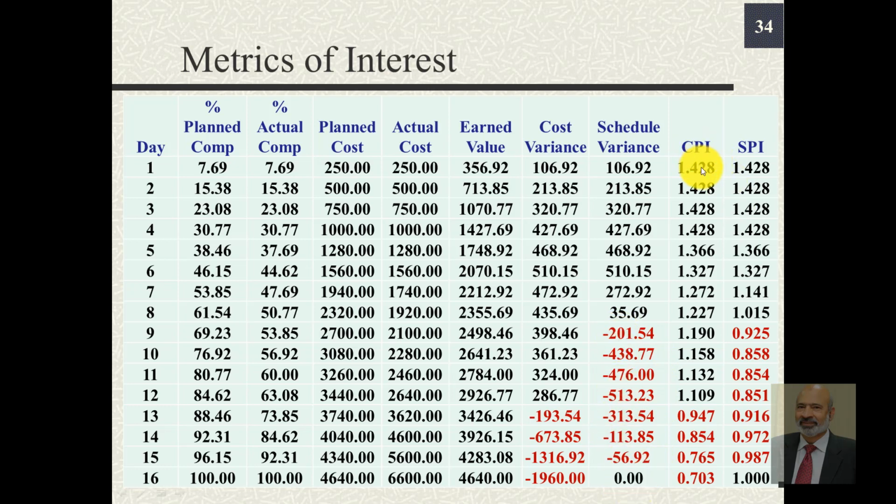Likewise, if you compute CPI and SPI, the values up till here are more than 1, something desirable. In this region they are less than 1, so not desirable. Likewise, if you look at SPI, these numbers in black are more than 1, so these are desirable values, and these numbers are not desirable. However, these numbers are still close to 1.